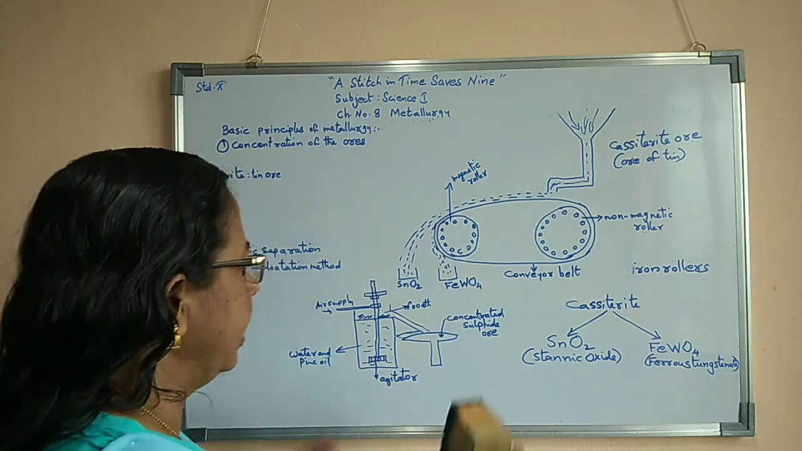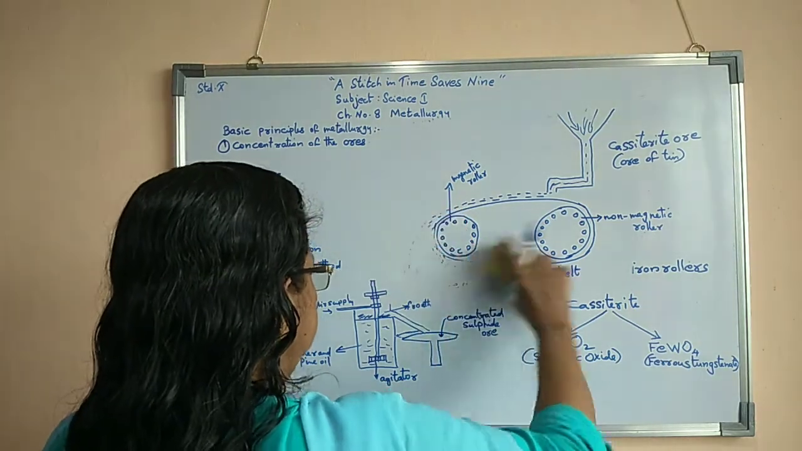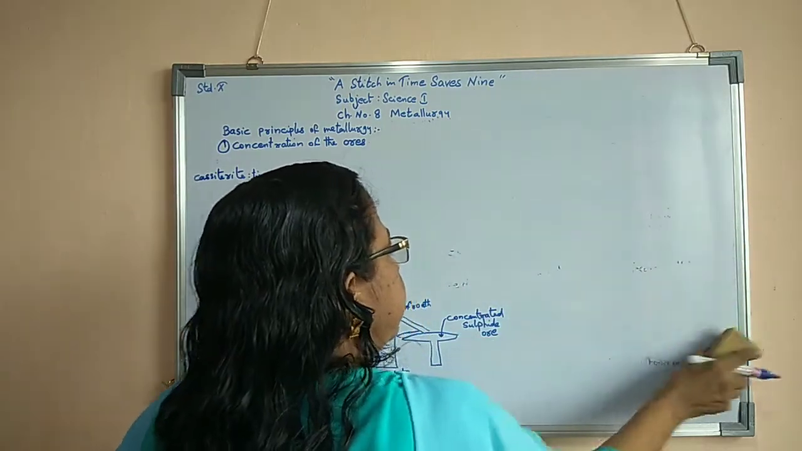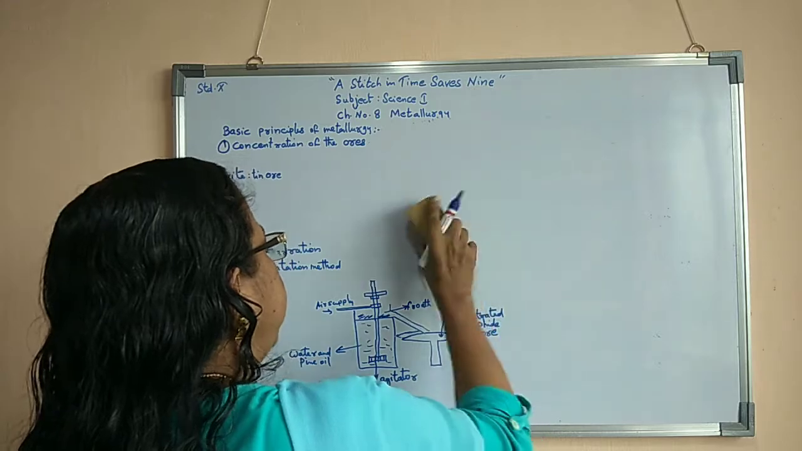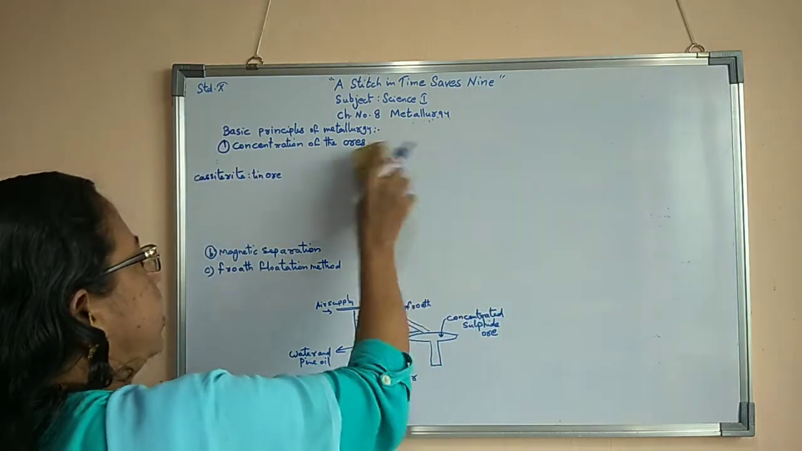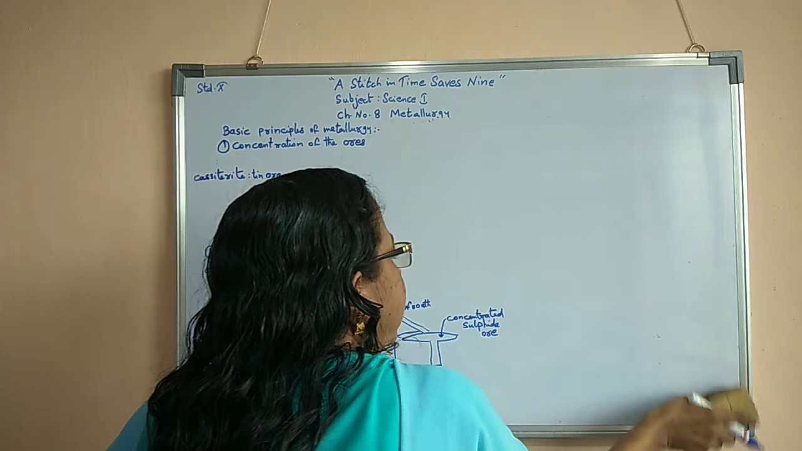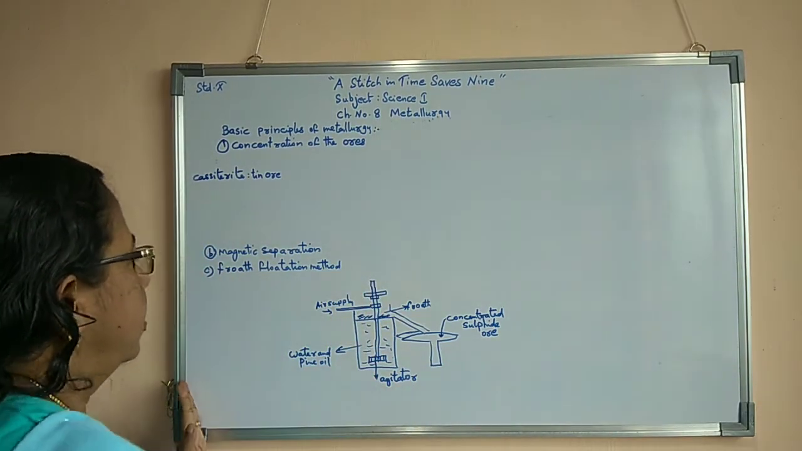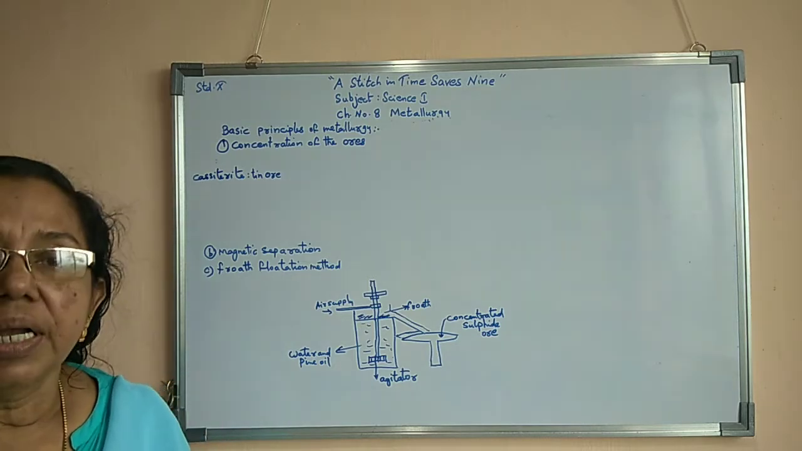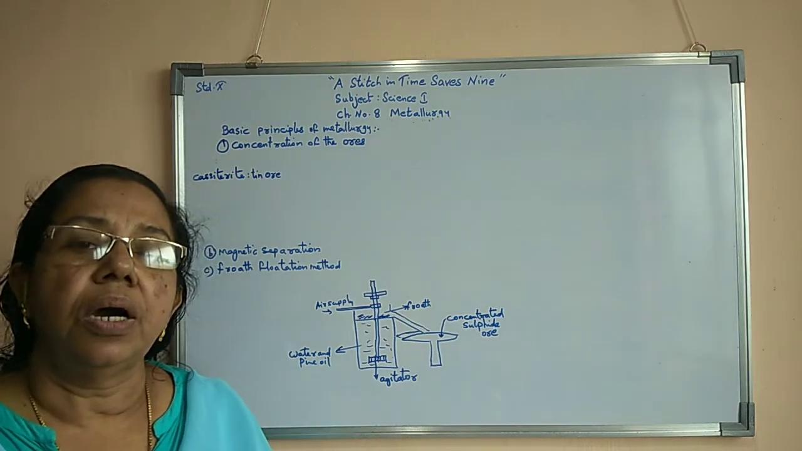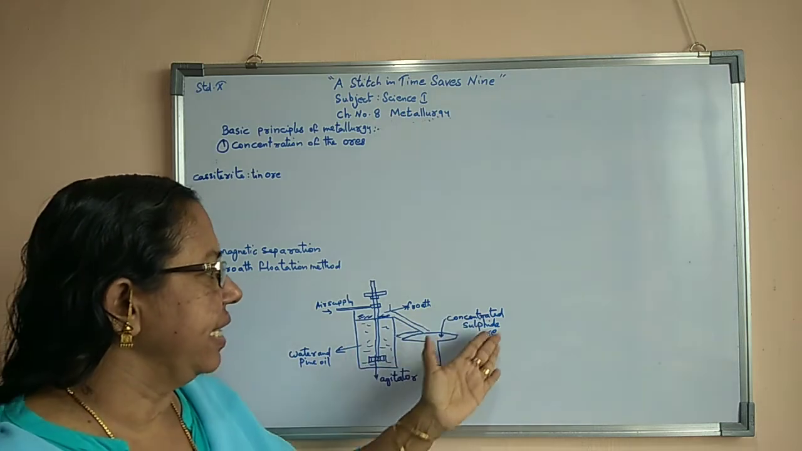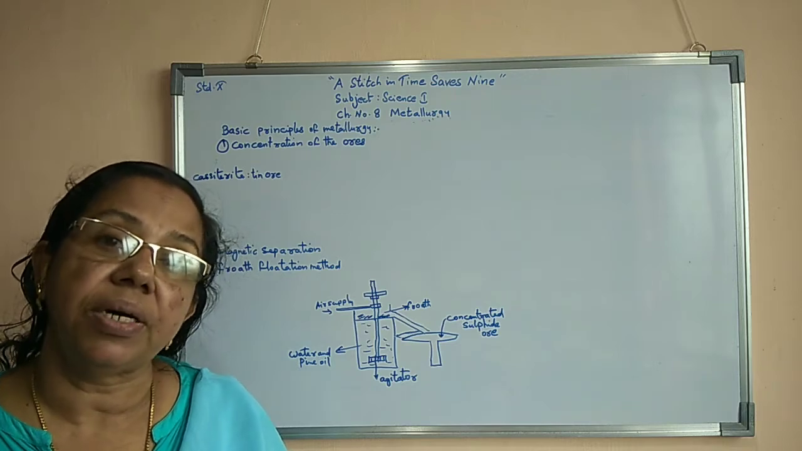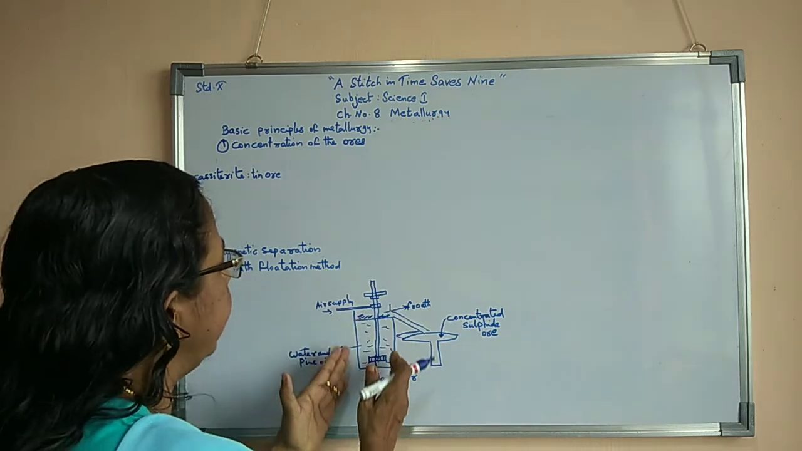Now we will study the other method, that is the froth flotation method. Now we are going to study about the froth flotation method. In the froth flotation method, we have to use the ore. That is, we can say that here we use the sulphide ore. Now here one container is there.